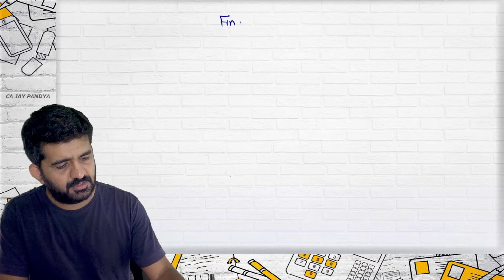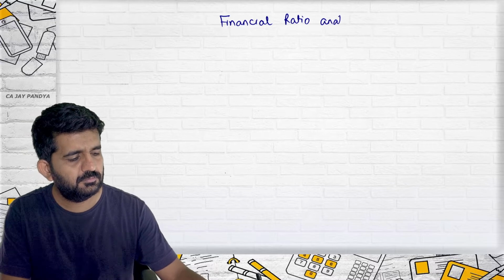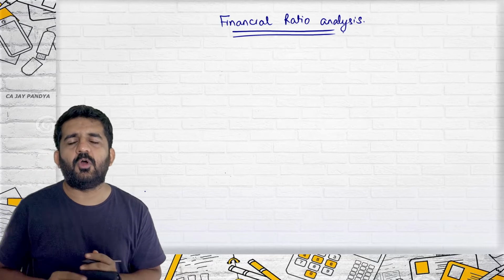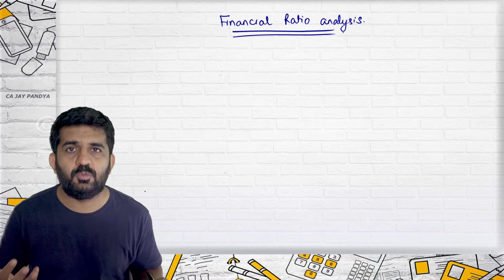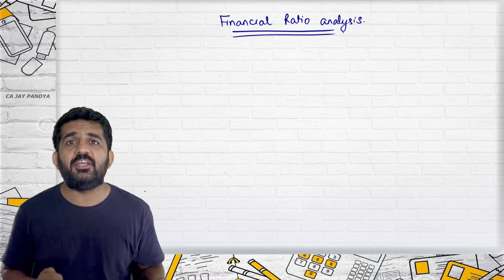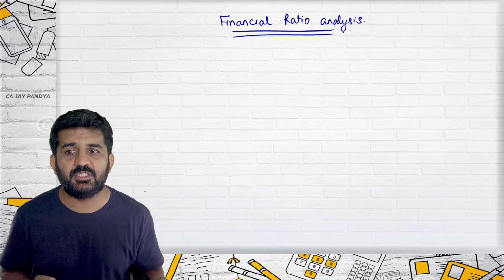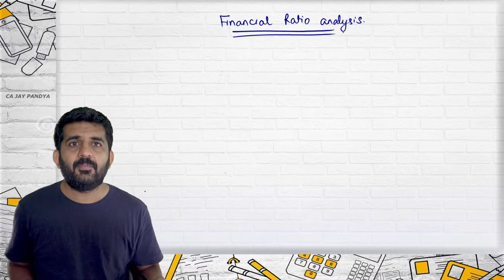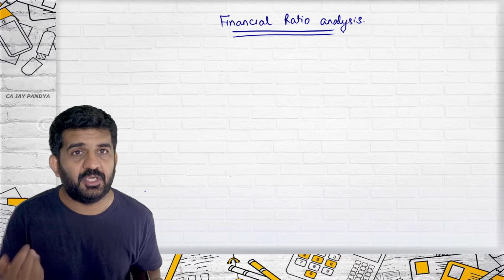What we are going to learn today is financial ratio analysis. Practically, your profit and loss account as well as balance sheet are made for a reason. You might have learned it in your lower standard. What are the reasons? So that it is helpful to stakeholders, to owners, to outsiders, to employees. Now the question arises, how just by reading the profit and loss account and balance sheet is it helpful to stakeholders?